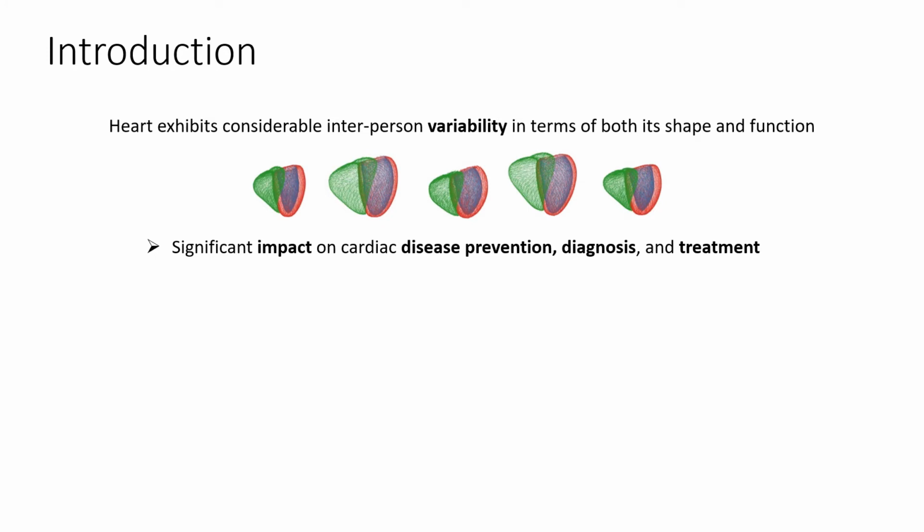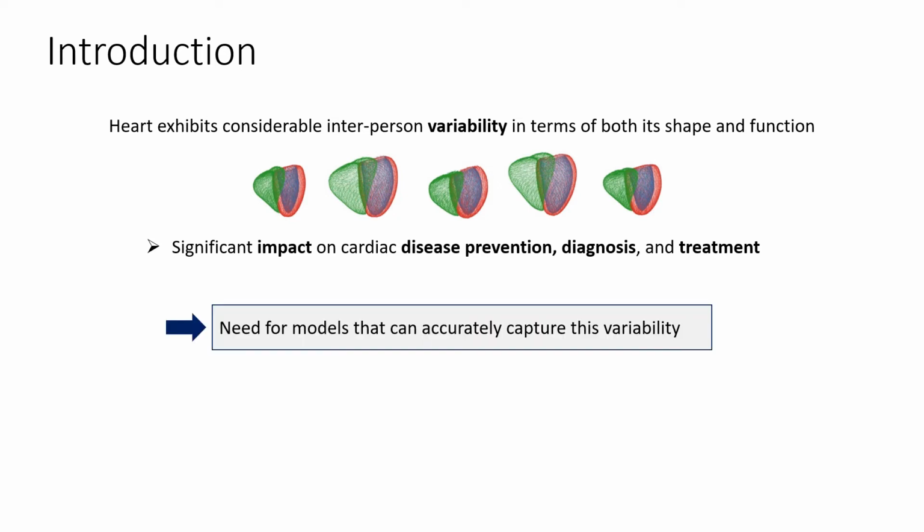The human heart exhibits considerable inter-person variability in terms of both its anatomy and function. This characteristic has a significant impact on cardiac disease prevention, diagnosis, and treatment in clinical practice. Therefore, it is crucial for any computer-based model of the heart to be able to accurately capture this variability.